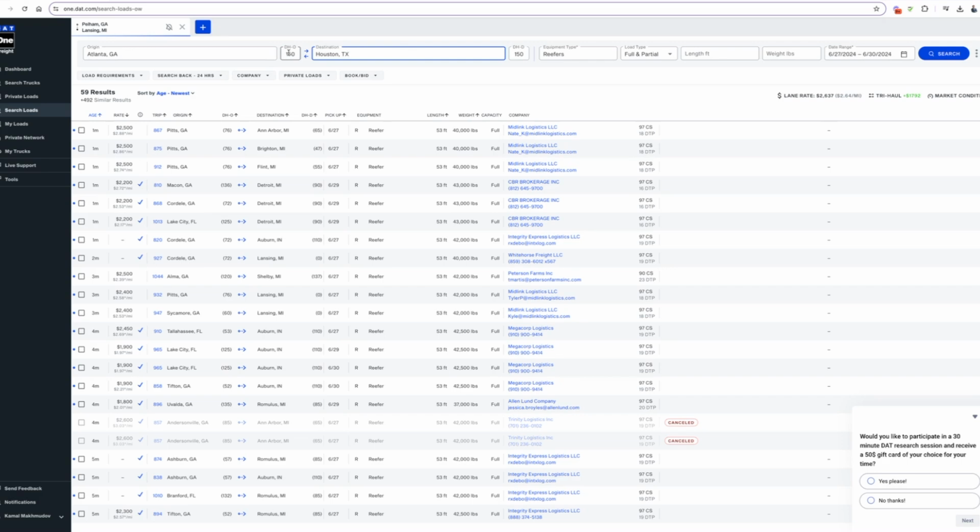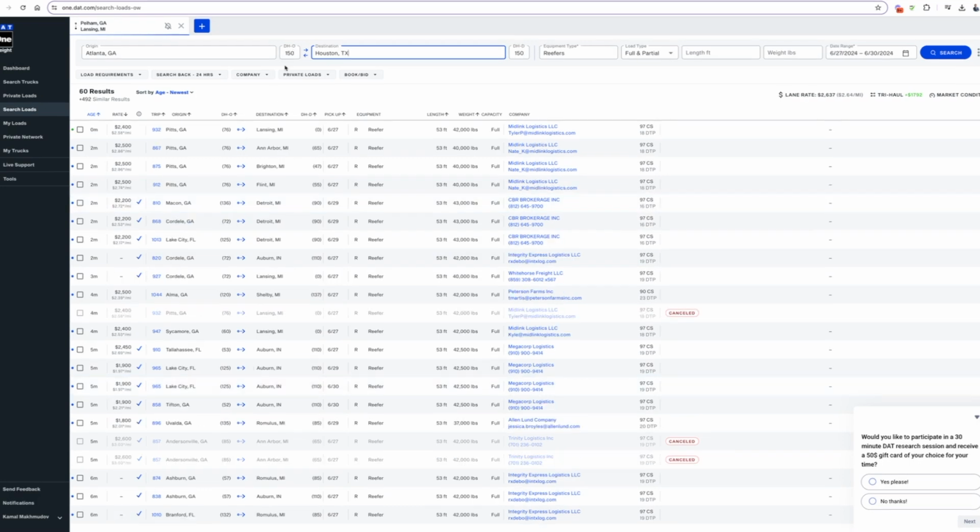DHO stands for deadhead origin. That means if we pick a load up here, how many miles we should drive to get that load. And another thing is DHO basically shows the empty miles. This is very important for truckers to know how many empty miles specifically they're driving so that we can get to the load, pick that load up, and go and deliver.